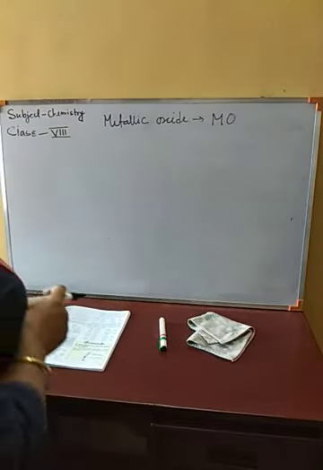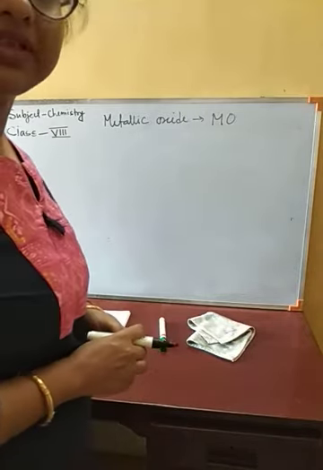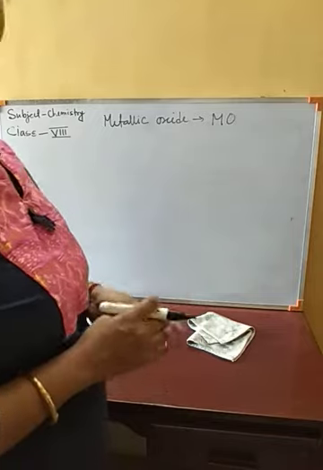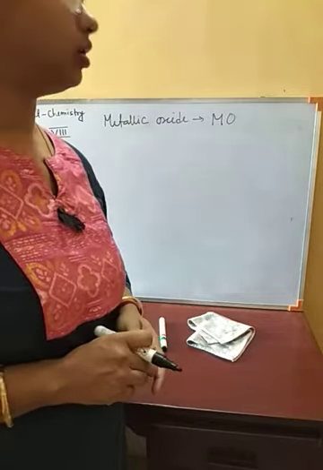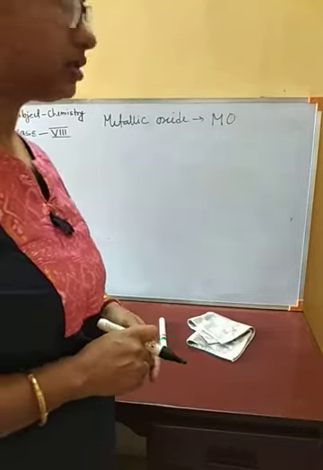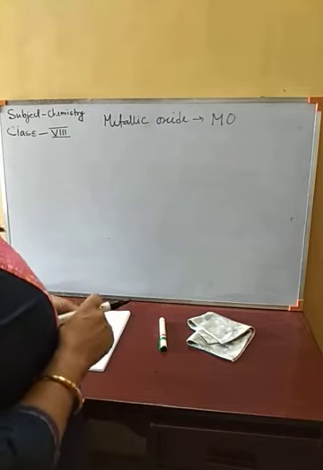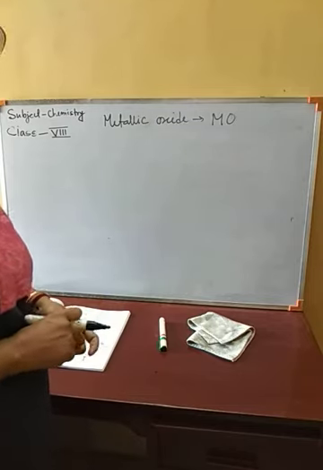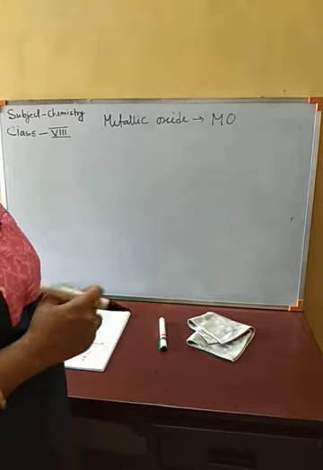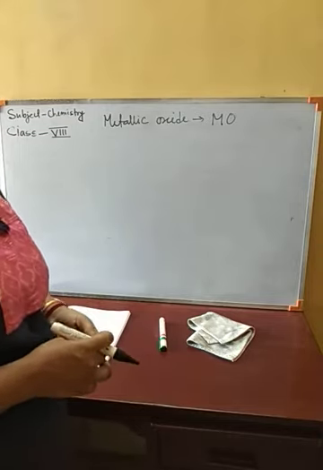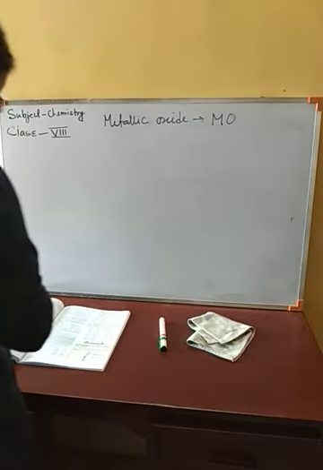These metallic oxides are basic in nature, because when they react with water, they will produce bases or alkalis. So metallic oxides we are going to call basic oxides also. In the same manner, non-metallic oxides we are going to call acidic oxides, as they will react with water to produce different acids.